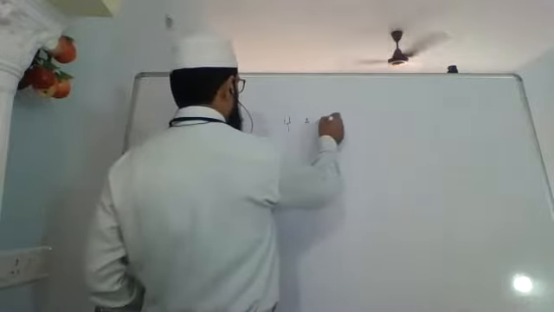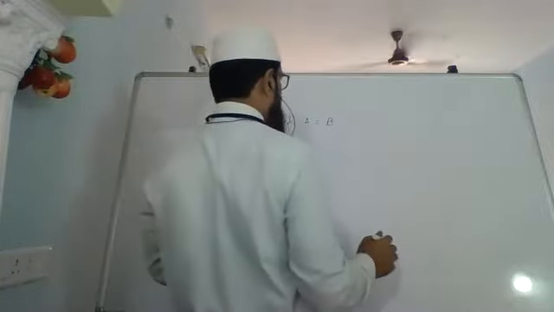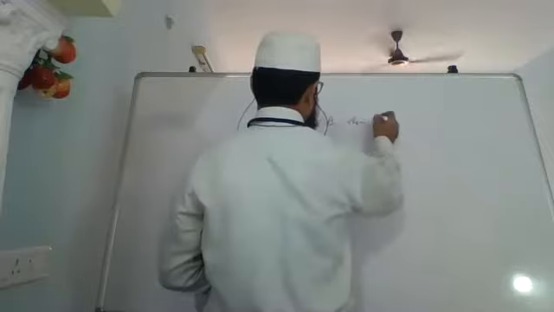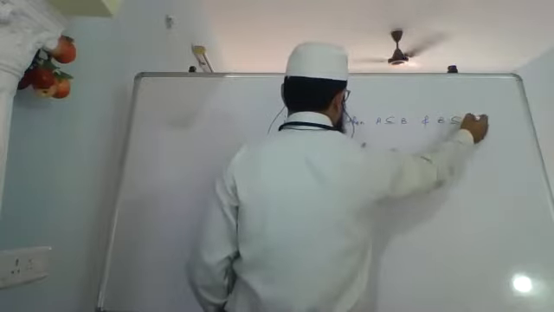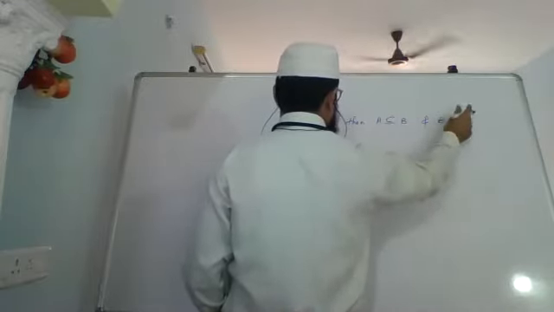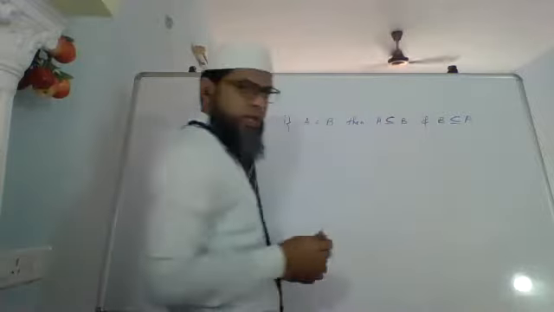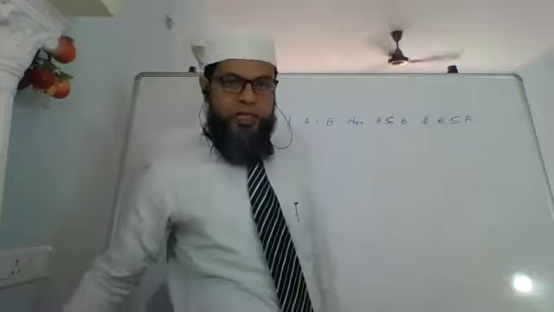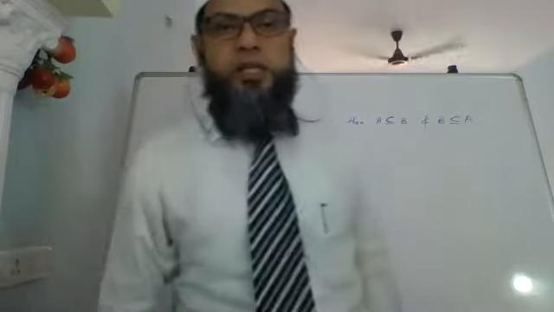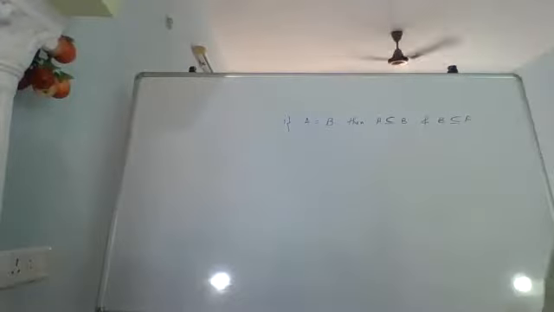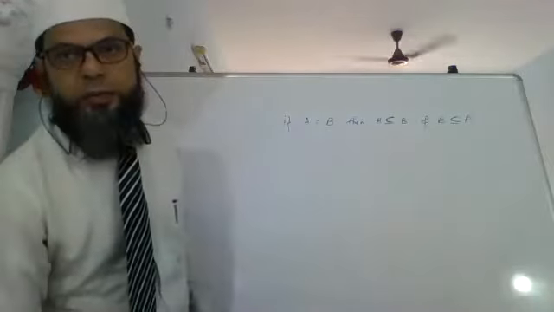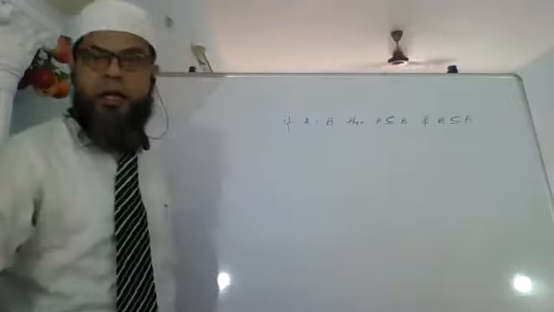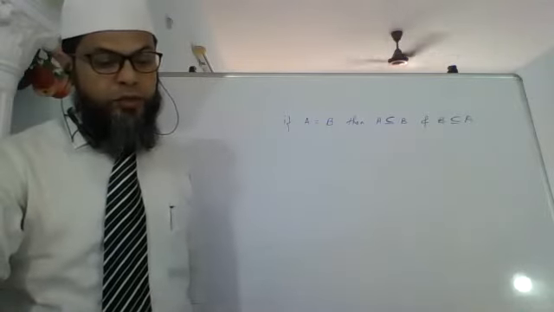Then the third one says, if A equals B, then A is a subset of B and B is a subset of A, because every element in A is there in B and every element in B is there in A. So each is a subset of the other. That is what it says.